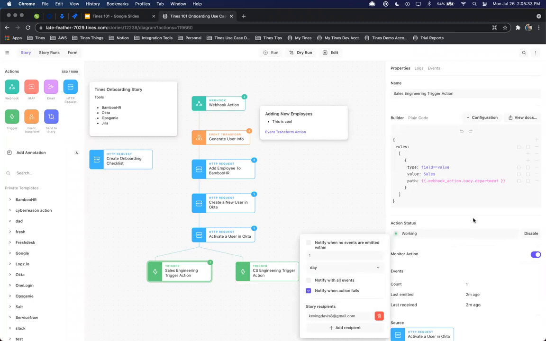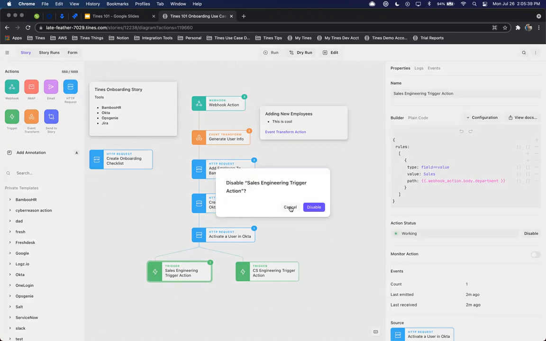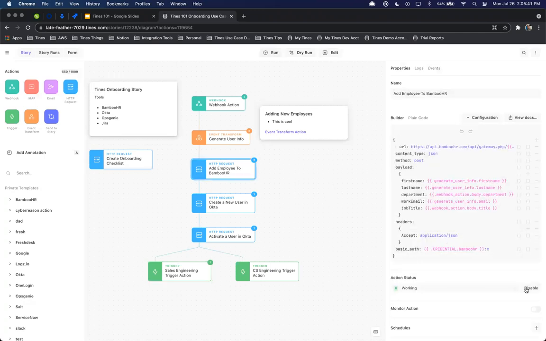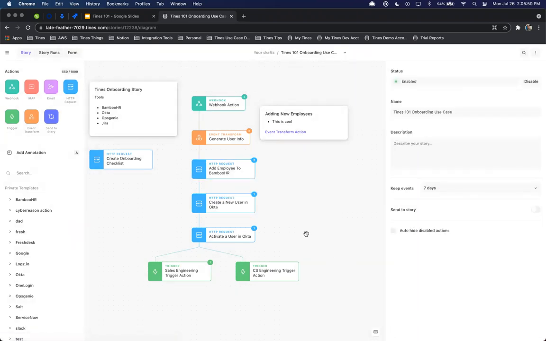So I'll leave that in here for now, just in case, and then we can save that. So instead of doing it on the trigger action, I'm just going to do it on BambooHR, and then define exactly what I want. And you can see here, you can select all of them as well. Perfect.